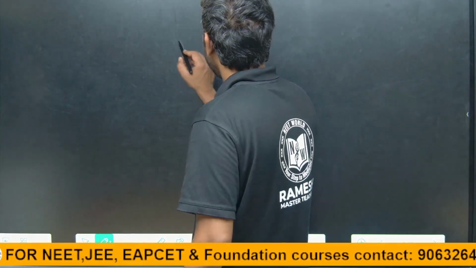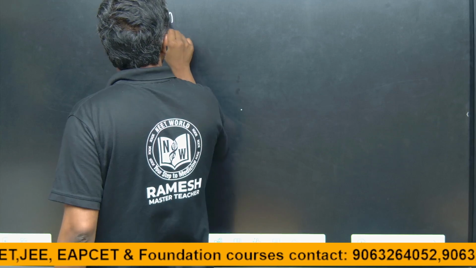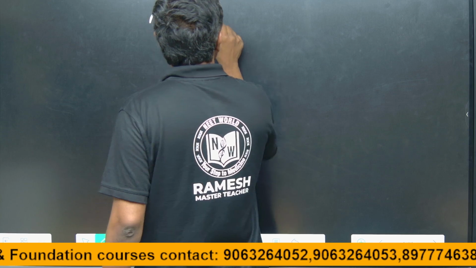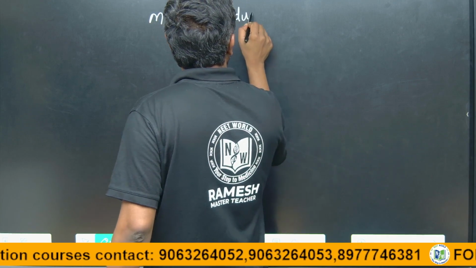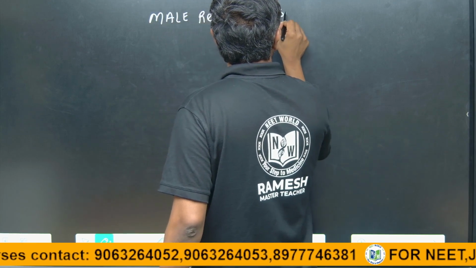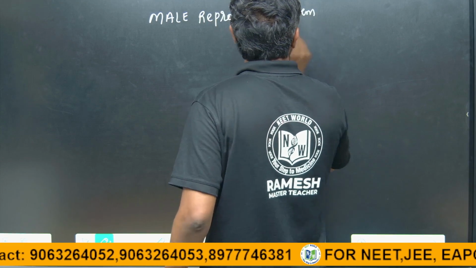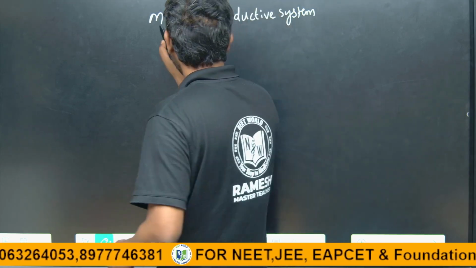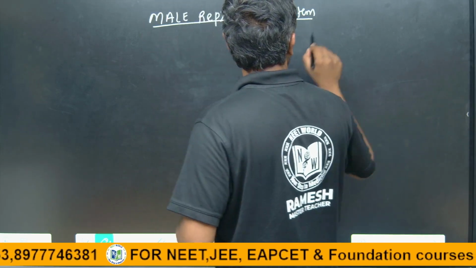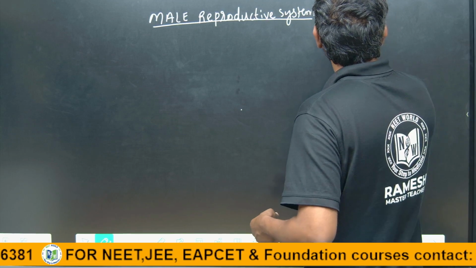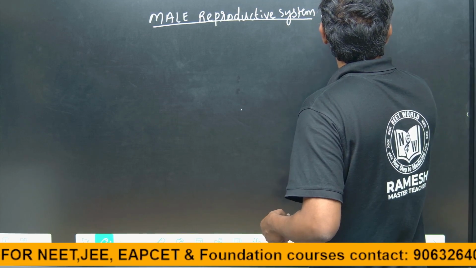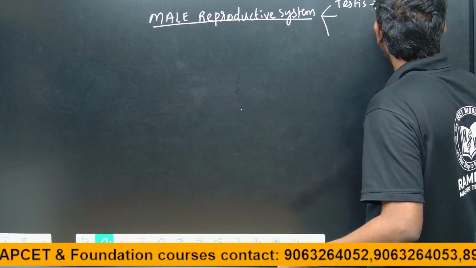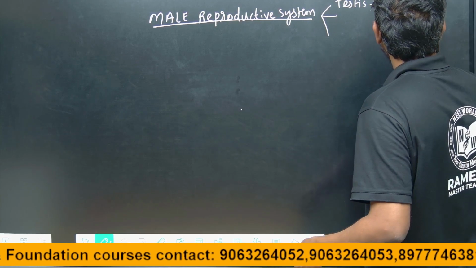In the male reproductive system, there is one pair of testes. These are the primary sex organs.